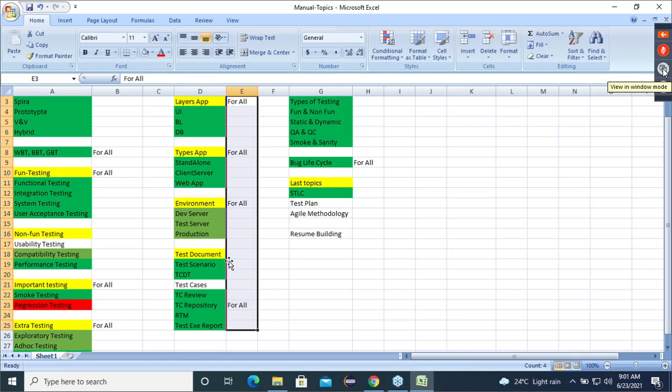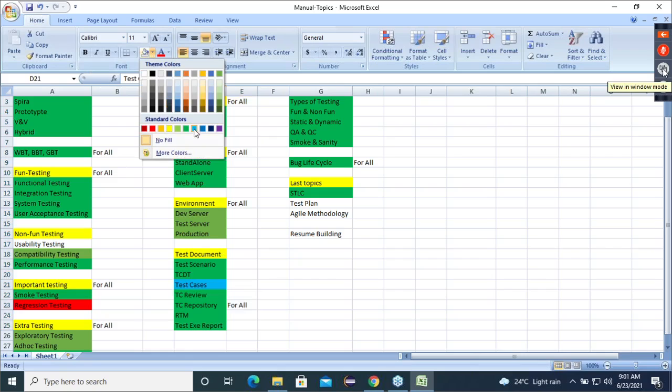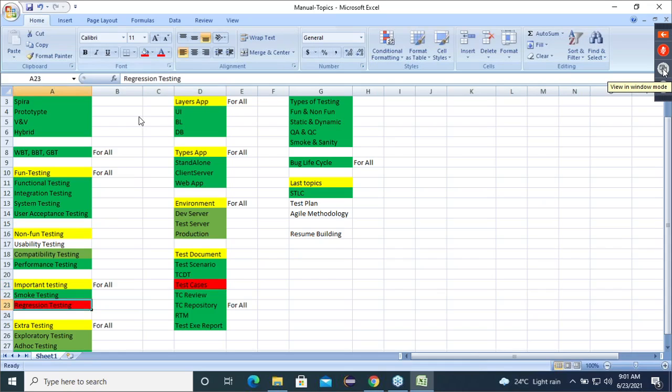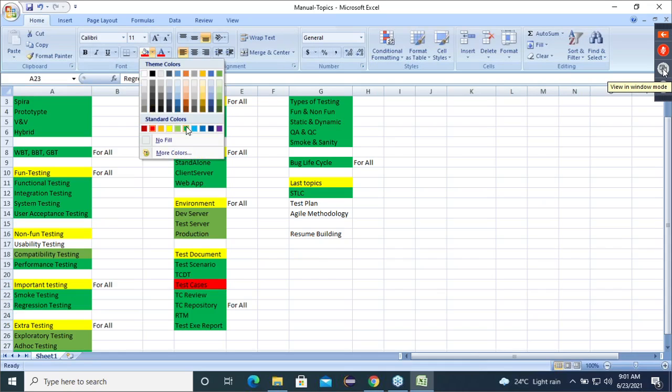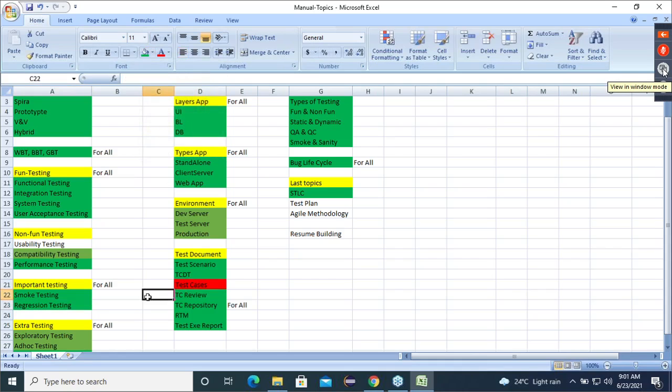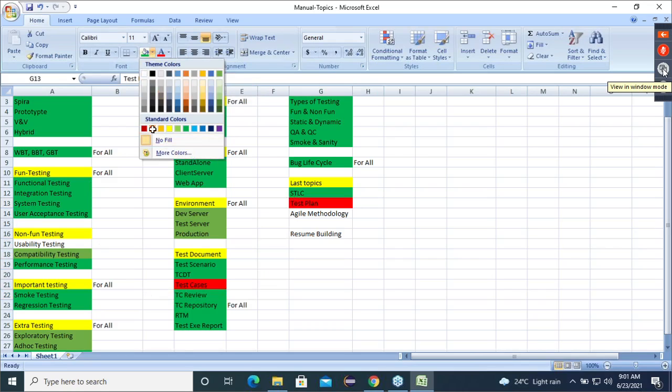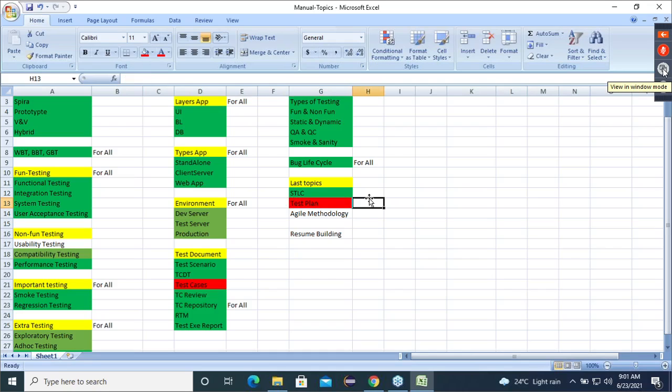Except test cases, everything is done for you people. Yes or no? RTM, test execution report, and your test case review process. All those things are done, guys. Let me make this green because this is also done. Yes, everyone is agreeing. So now test case is left. Test plan notes you have already written. I have to only give the explanation. Am I right? Test plan is only explanation. Notes are already done.